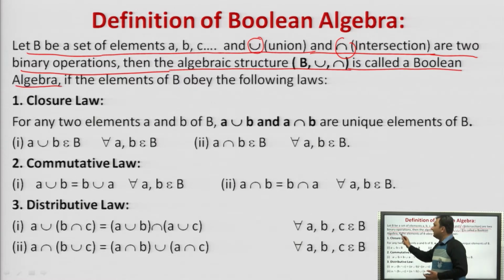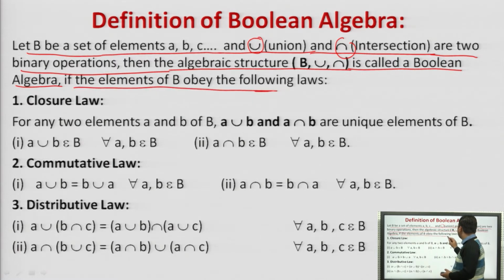algebra. So what is Boolean algebra? The representation of a set of elements with the two binary operations union and intersection in the form of an algebraic structure is called a Boolean algebra. Now, if the elements of B follow the following laws, then it is called a Boolean algebra. These are the minimum laws that must be followed in order to satisfy the properties of the Boolean algebra. So what we are saying is, let B be the set of elements.